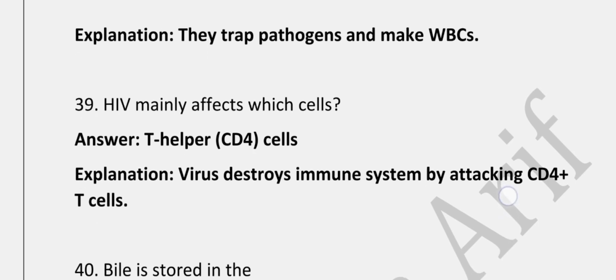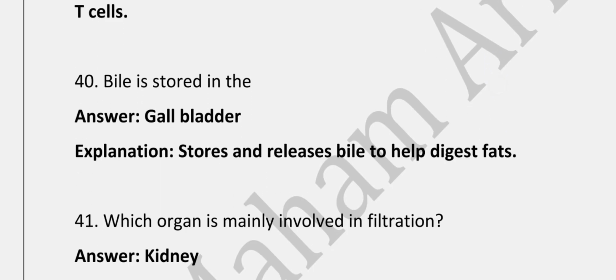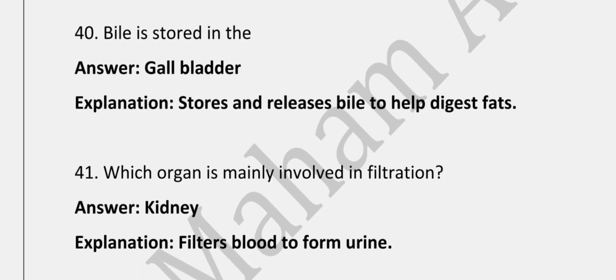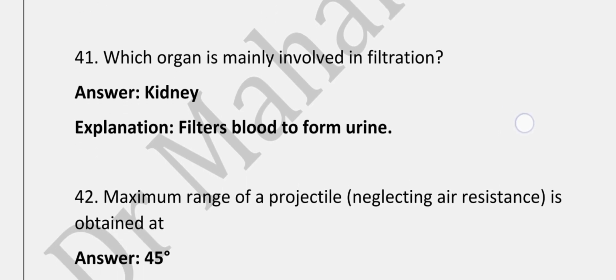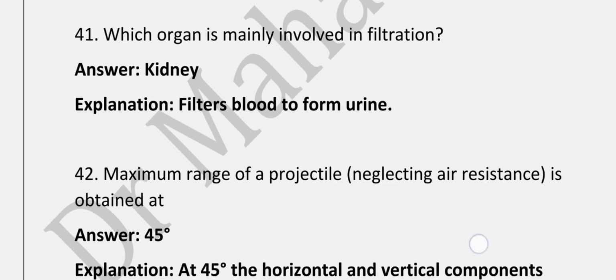HIV mainly affects which cells? Correct answer is T helper CD4 cells, because virus destroys the immune system by attacking CD4 plus T cells. Bile is stored in gallbladder because it helps to digest the fat. Which organ is mainly involved in filtration? That is kidney, because it filters blood to form the urine.